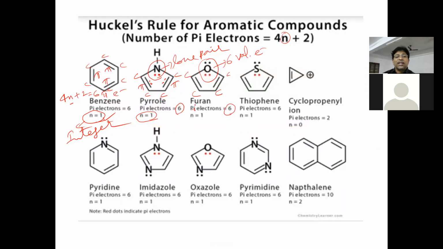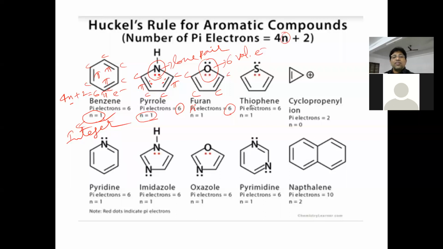So 6 pi electrons indicates, again, 4n plus 2 is equal to 6, then n is equal to 1, an integer. That's why furan is also an aromatic compound. Is it heterocyclic or homocyclic? Heterocyclic, because a heteroatom other than carbon is there in the ring. So it is a heterocyclic aromatic compound. Benzene is a homocyclic aromatic compound. Homocyclic means carbocyclic: the total ring is made up of carbon atoms, therefore it is called carbocyclic or homocyclic.